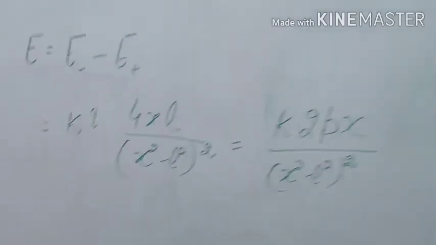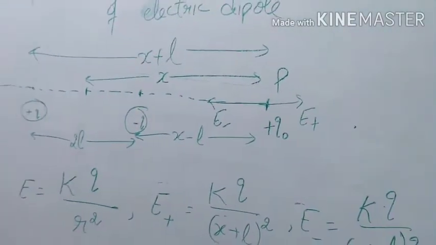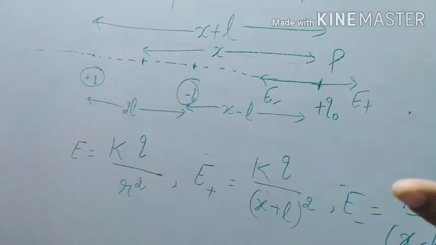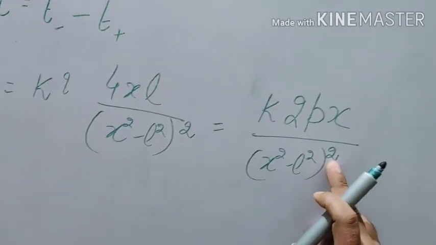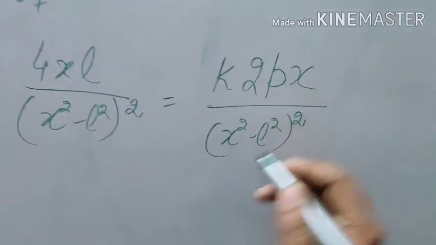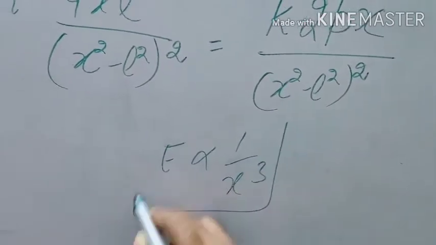Suppose now the dipole is very short. Dipole is short means that this point is very far away from the dipole. Then in that case, x will be very much greater than L. And if x is very much greater than L, you can leave this L, so it becomes x^4. So x will cancel out with x^4, so what is left is x cube.